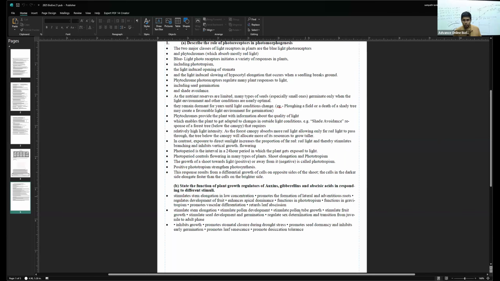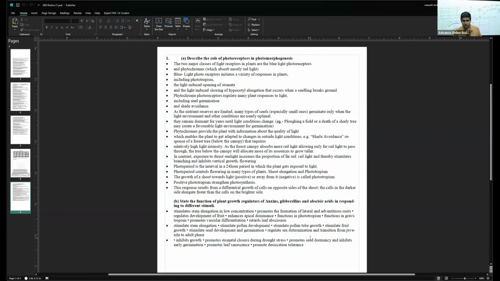Describe the role of photoreceptors in photomorphogenesis. You learned this theory part recently. So this is my answer. Two types of photoreceptors are there: blue light photoreceptors and phytochromes.